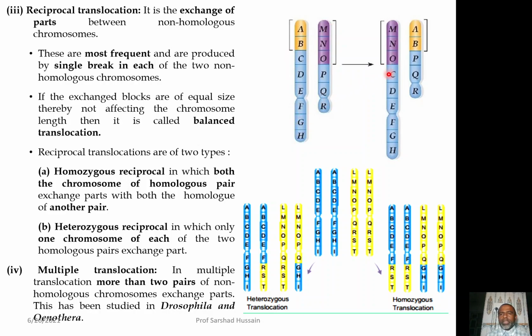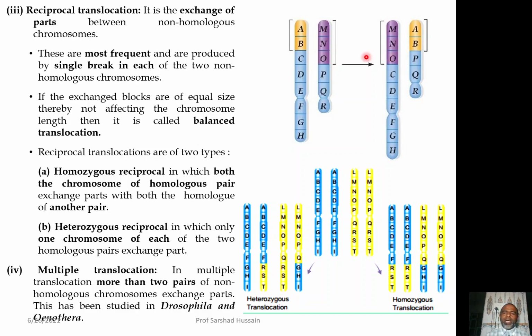Say for example, you see the result now: the MNO has been transferred to this and it has become MNOCDEFGH, and the AB block from this chromosome has been transferred to this. So it has now become ABPQR. Because both the non-homologous chromosomes have reciprocally exchanged the part, it is called the reciprocal translocation.